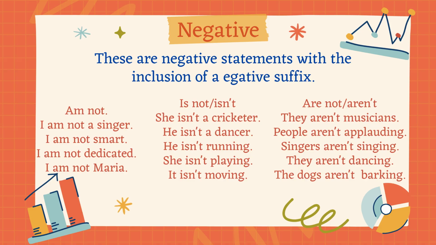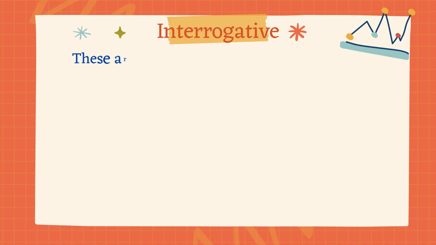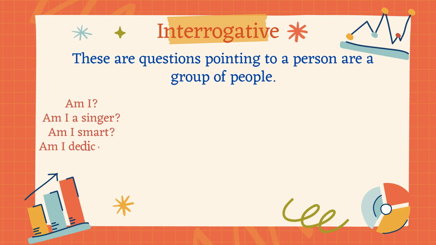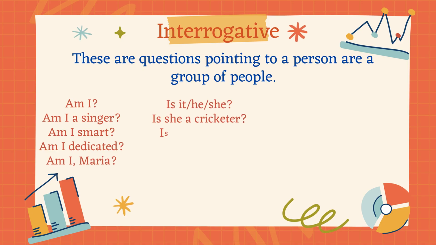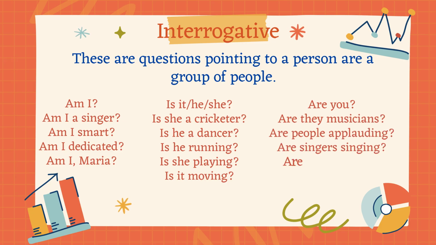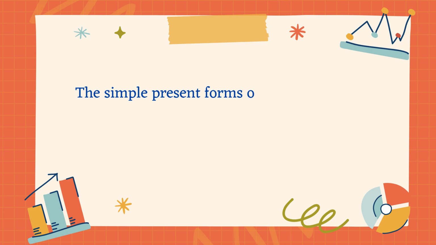The dogs aren't barking. These are questions pointing to a person or a group of people. Am I a singer? Am I smart? Am I dedicated? Am I Maria? Is she a cricketer? Is he a dancer? Is he running? Is she playing? Is it moving? Are they musicians? Are people applauding? Are singers singing? Are they dancing? Are the dogs barking?